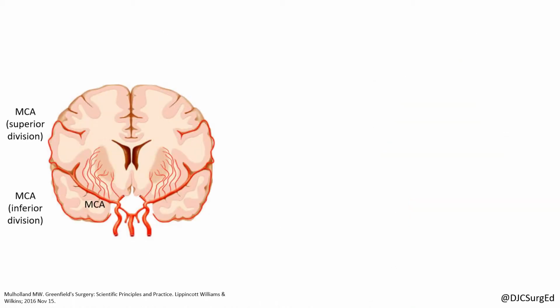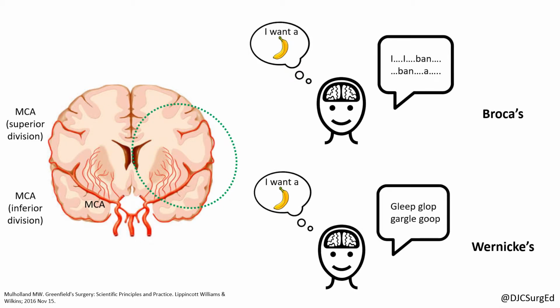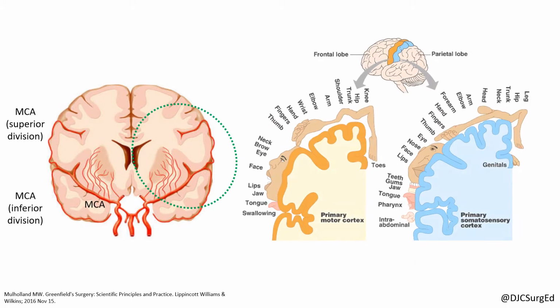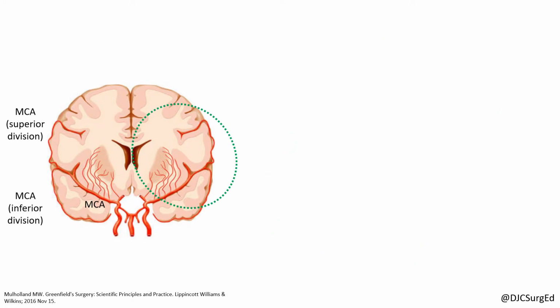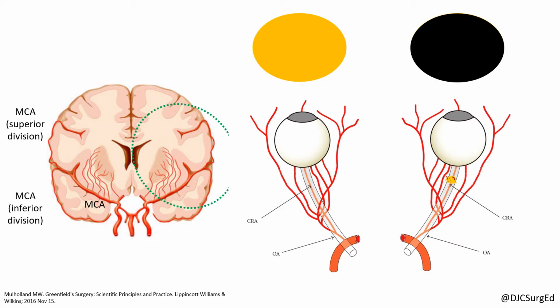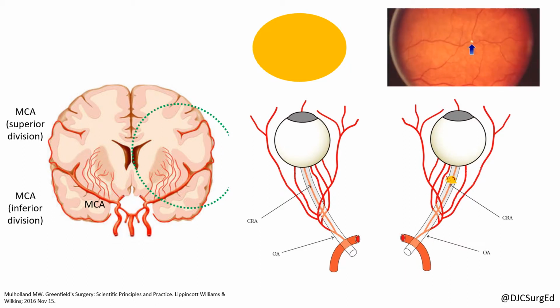Symptoms are often in an MCA distribution and can include the following: aphasias or word-finding difficulties, dysarthria or difficulty speaking because of facial muscle impairment, contralateral motor or sensory loss, and amaurosis fugax, or transient unilateral vision loss on the side of the pathology due to occlusion of the ophthalmic or central retinal artery from emboli. This is seen on fundoscopic exam as a Hollenhorst plaque.